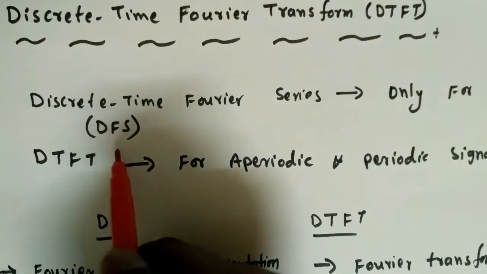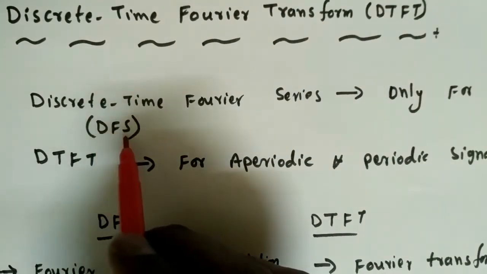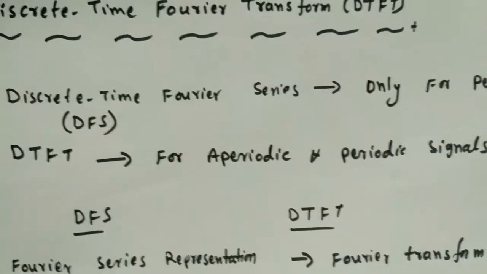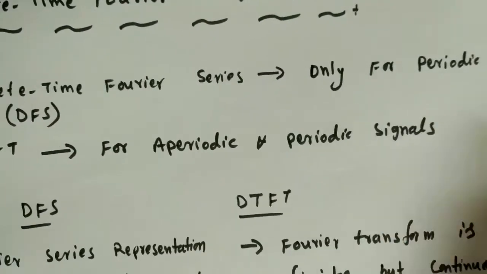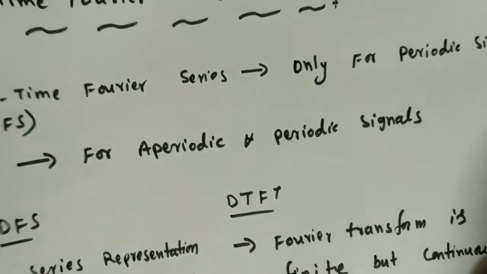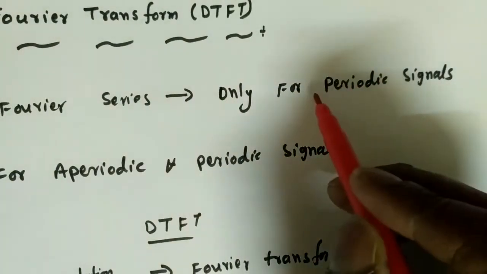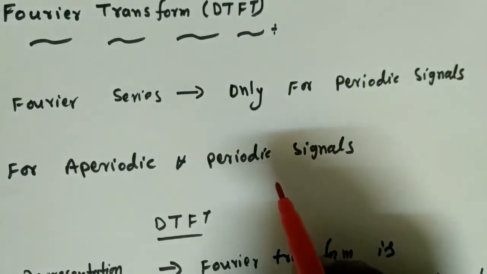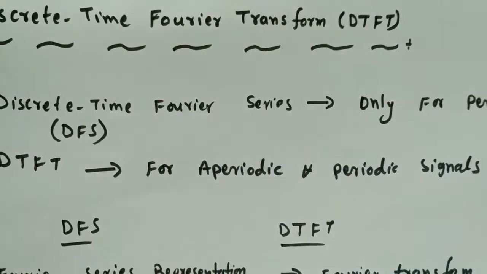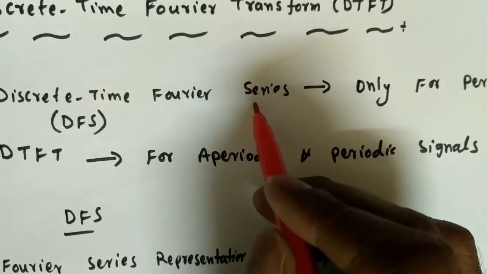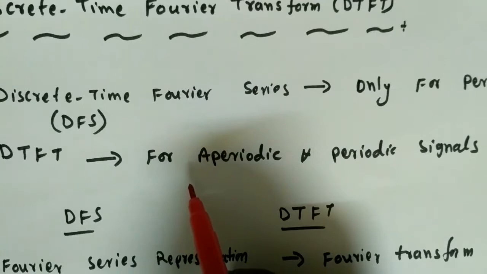Fourier series. The short form we can easily write is DFS, discrete Fourier series. Now the Fourier series representation is always only for periodic signals. Any periodic signal can be represented by its harmonically related complex exponentials. So that is the Fourier series. Now what happens when aperiodic signals are there? Can we represent them like a Fourier series? There is no possibility of that.